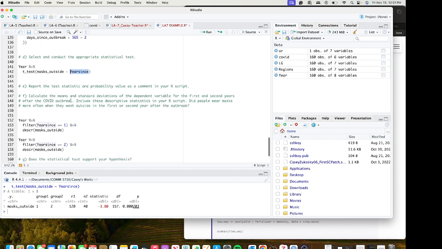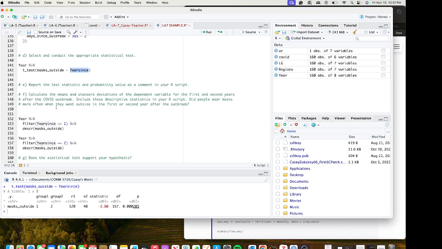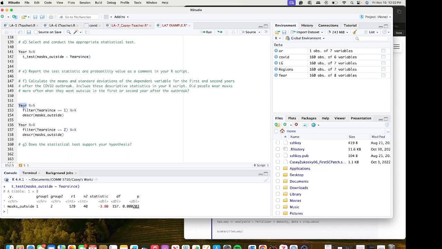So now we can filter. F here is asking us to calculate the means and standard deviation of the dependent variable, to determine whether more people wore masks when they went outside in the first or second year. I started with my new data set, which I called year.